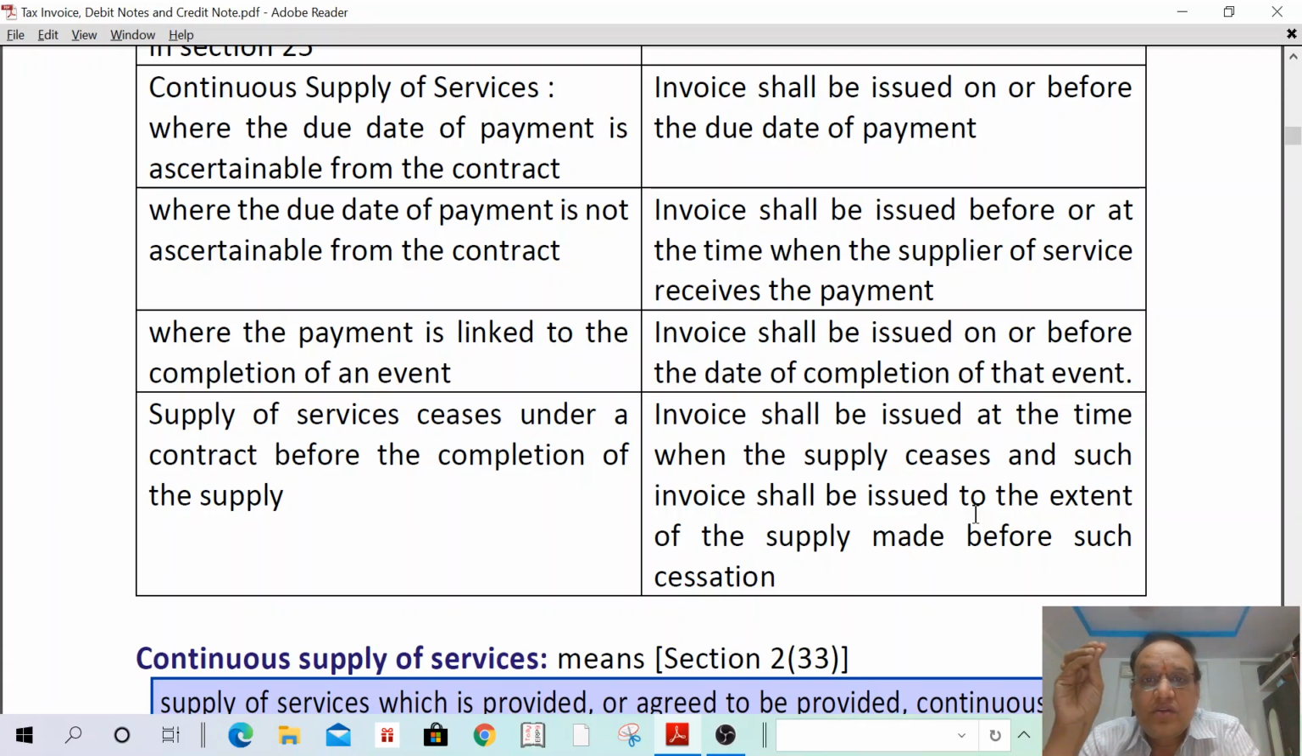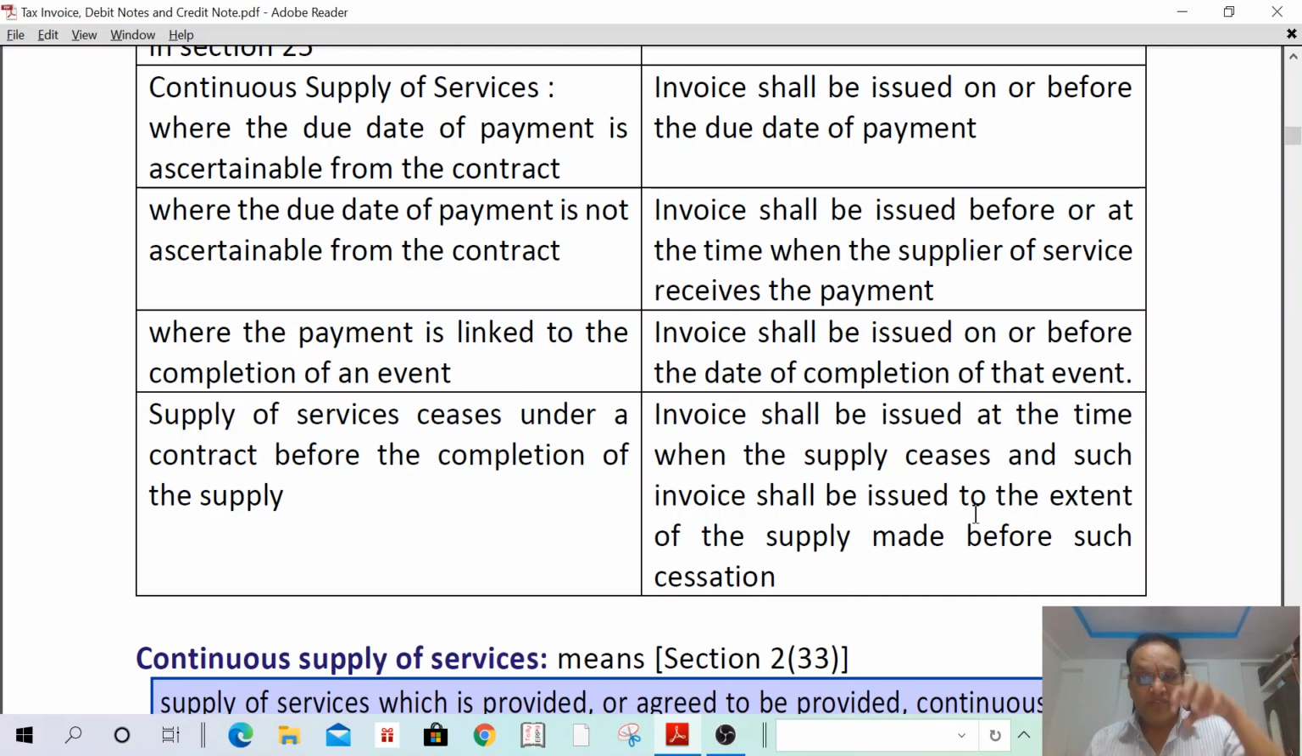In such a case, one more example for better understanding, I have a contract with XYZ Limited for providing my audit service for a continuous period of 1 year. Every month the due date of payment is 5th of next month. That means this month I have completed the audit and they have made the payment by 5th of next month. That means the due date is ascertainable, mentioned in the contract. Once a due date is mentioned in the contract, invoice shall be issued on or before due date of payment.